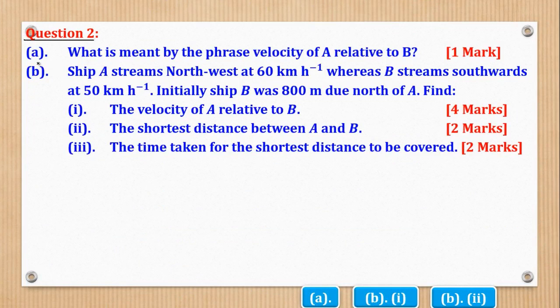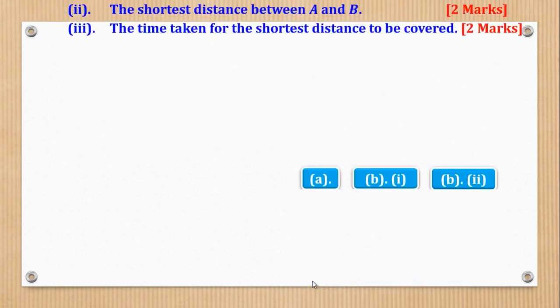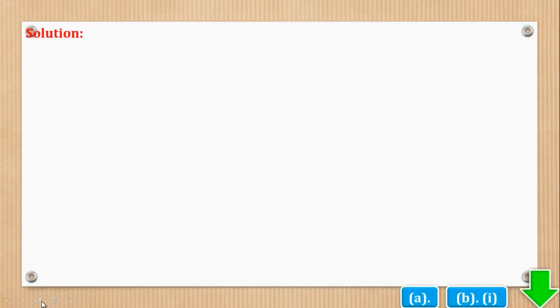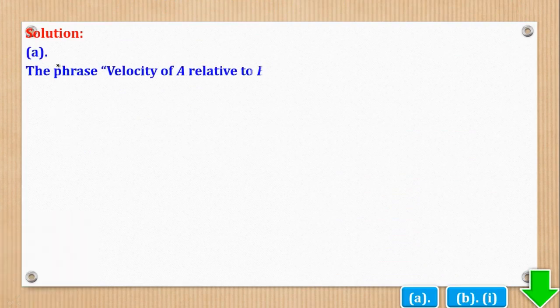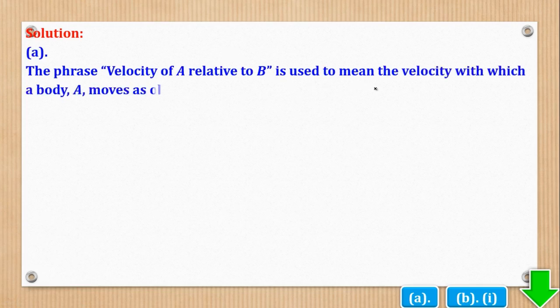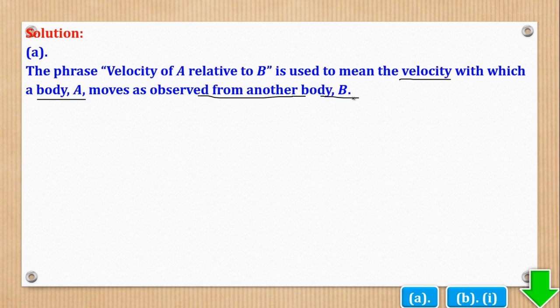Question 2 says, part A, what is meant by the phrase velocity of A relative to B? So the phrase velocity of A relative to B is used to mean the velocity with which a body A moves as observed from another body B. So the observer is B and is observing the velocity of A, but they're both moving.